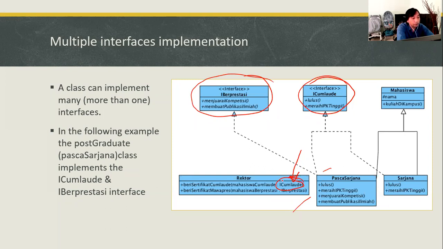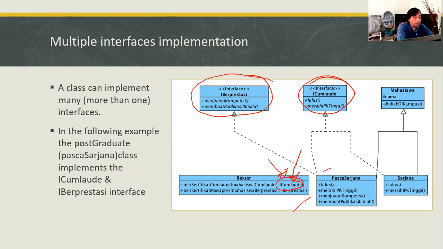It means that when you are using the iJoomla interface, every class that implements this interface can become a parameter.